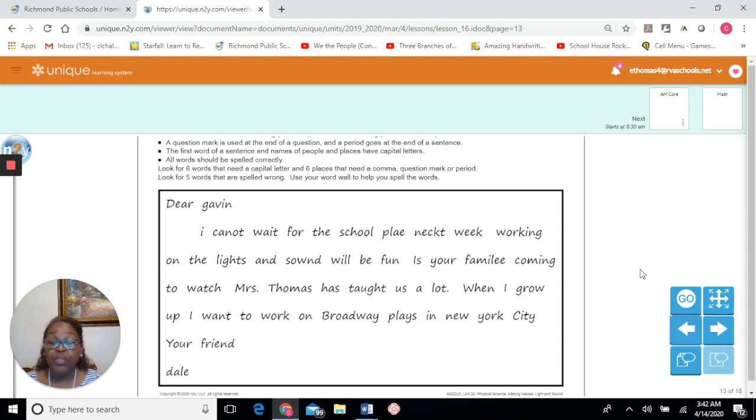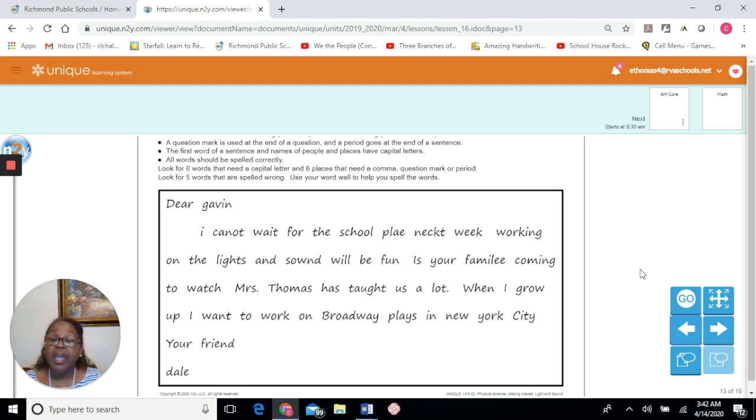Punctuation has to do with what do we put at the end of our sentence? A question mark, a period, or an exclamation mark. If we're asking a question, of course, we have to put a question mark. If we're just making a statement or giving facts, we want to put a period. If we want to show excitement, we're going to put an exclamation mark. So that's what we have to consider when we're reading our letter and making our edit.